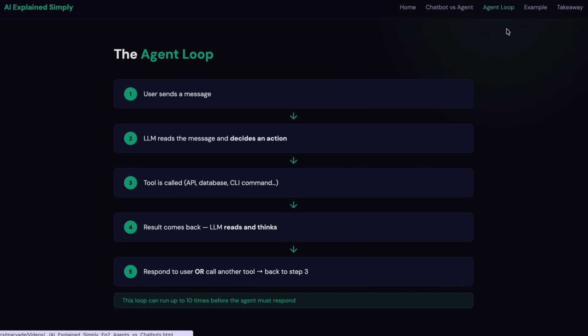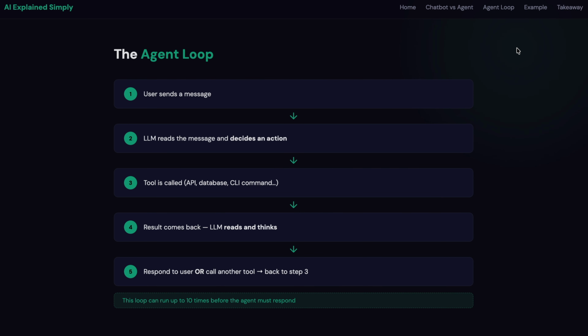Right. So let me walk you through how the loop actually works. This is the core of every agent. So step 1, the user will send a message, hey, plan me a weekend trip to Barcelona. Then the LLM would read that message and decide what to do. Not what to say, but what to do. It might need more information, so it calls on tools.